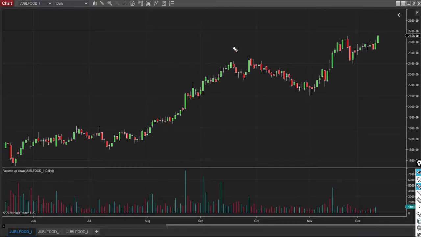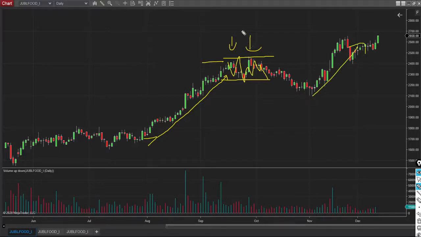Now look at this closely. When this upside move came in, at this point of juncture, the upside move was stopped. The stock price has moved from 1700 to 2400, almost 700 points. The stock went up, and suddenly the stock price went into a sideways mode and the upside move was stopped. Yes, later on the move came, but at this point the upside move was stopped.